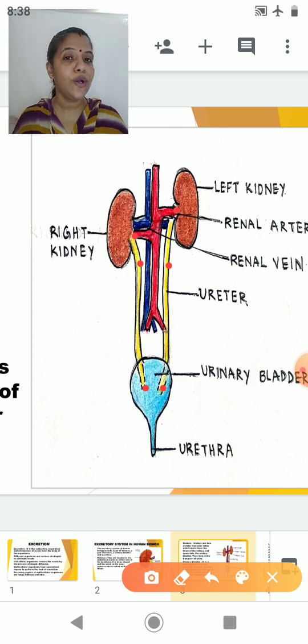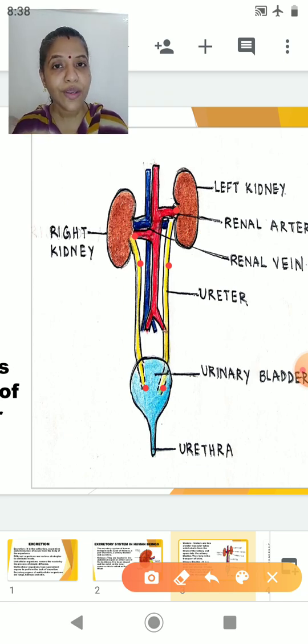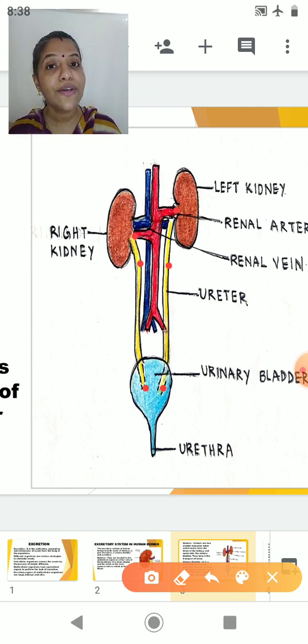And the urine is also transported by a process which is called peristalsis. I hope you are familiar with peristalsis from the nutrition part we studied in the lesson. That is alternate contraction and relaxation of muscles which causes the substances to pass through the muscular tubes. That is called peristalsis.